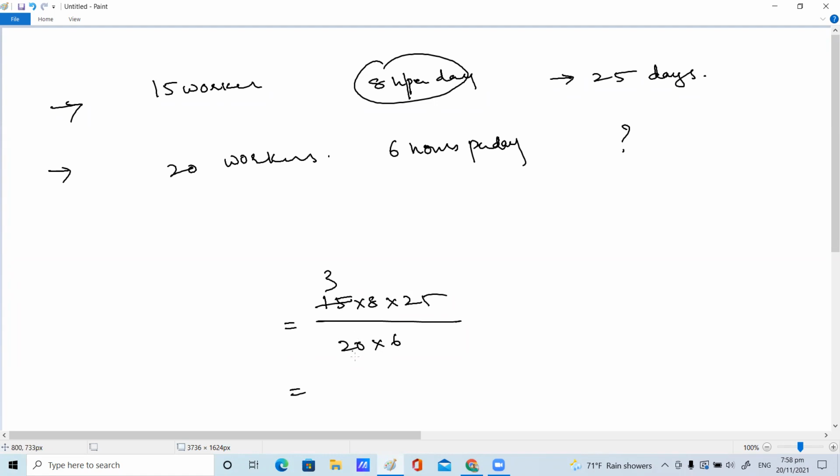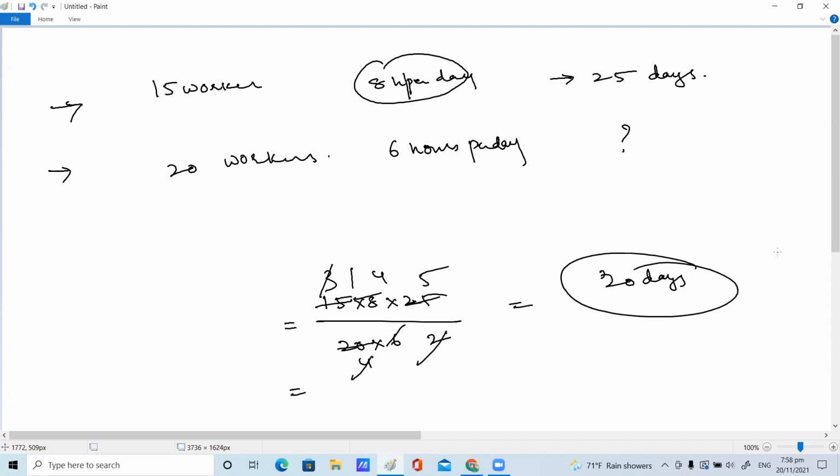So 5 3s are 15, 5 4s are 20, 4 1s are 4, 5 4s are 20. Here, the rest of the part is given as 3 1s are 3, 3 2s are 6, denominators, nothing is there. 3 2s are 6 and 2 1s are 2, 4 5s are 20. Yes, ma'am, 20 days. Very good, children. 4 5s are 20 days.